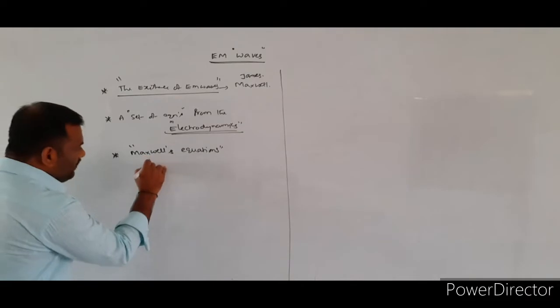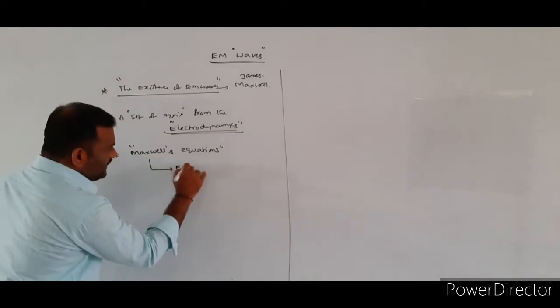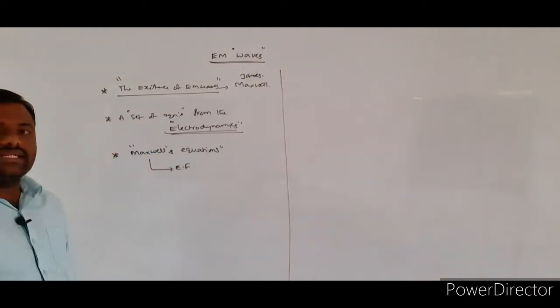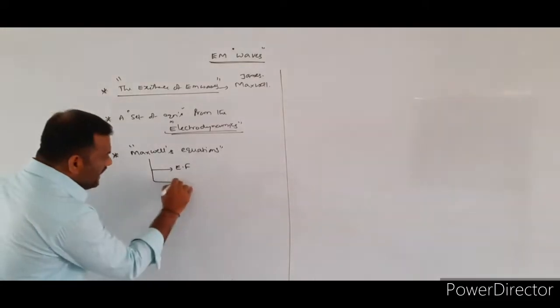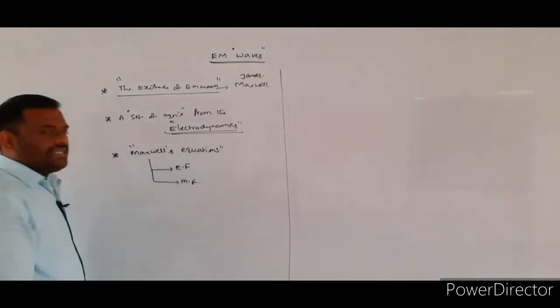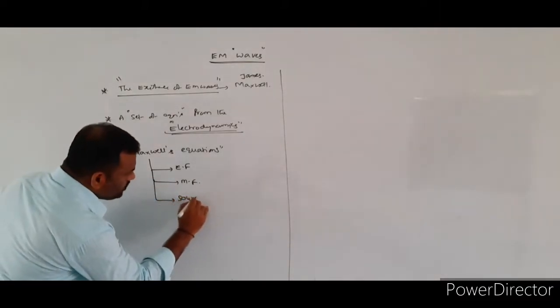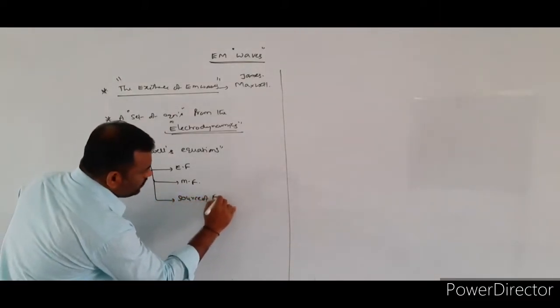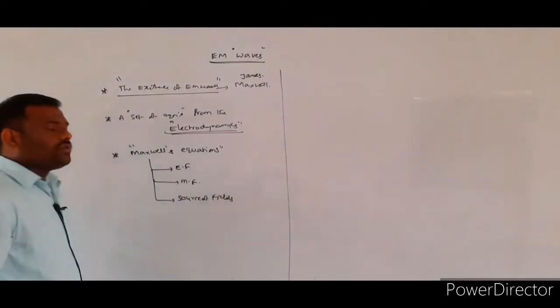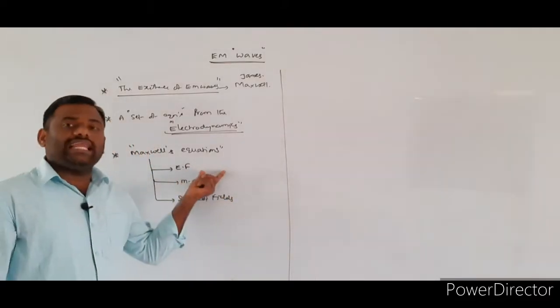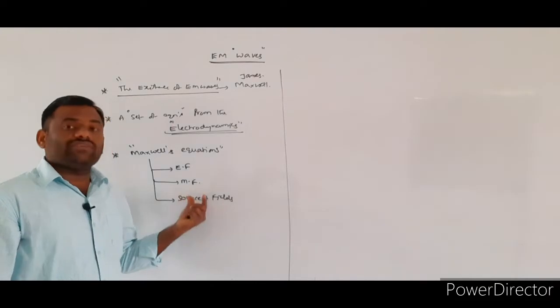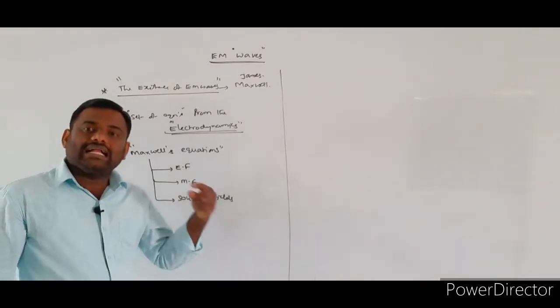What is consisted by the Maxwell's equations? These Maxwell's equations are consisting of electric field as well as the magnetic field, and they also consist of the sources of fields. What are the sources of the fields? What is the source of the electric field? Charge. What is the source of the magnetic field? Electric current or current density.